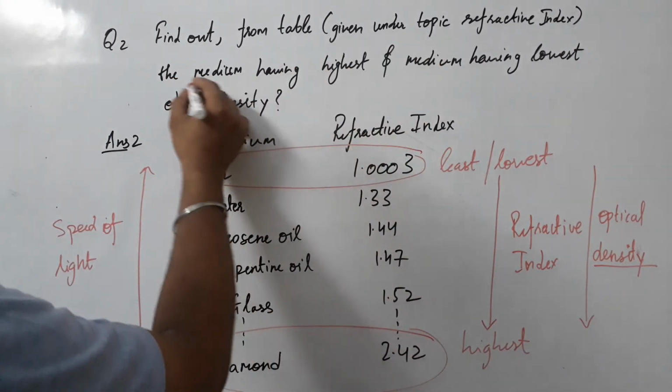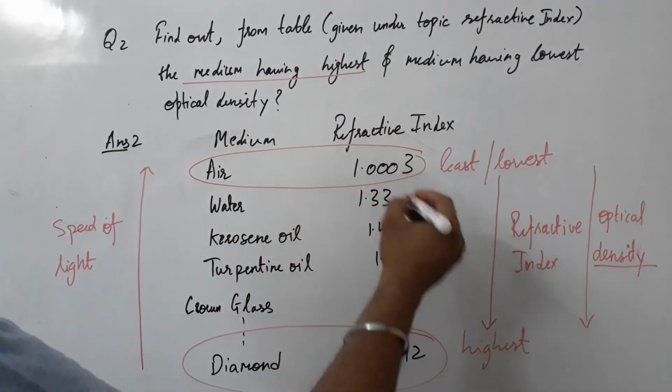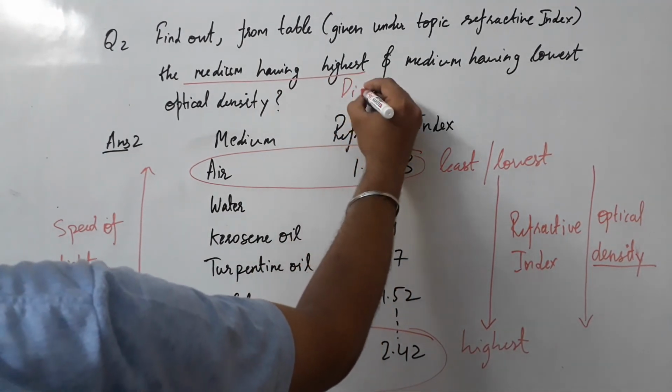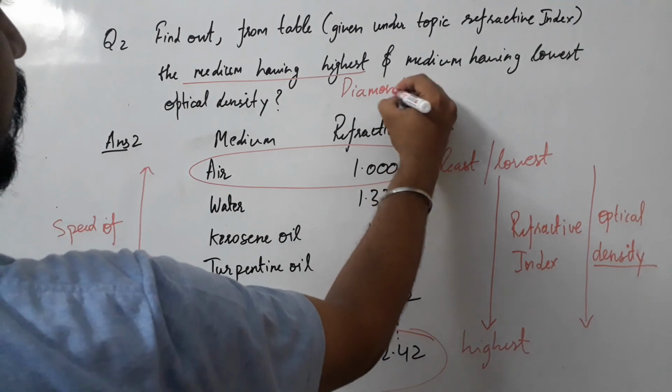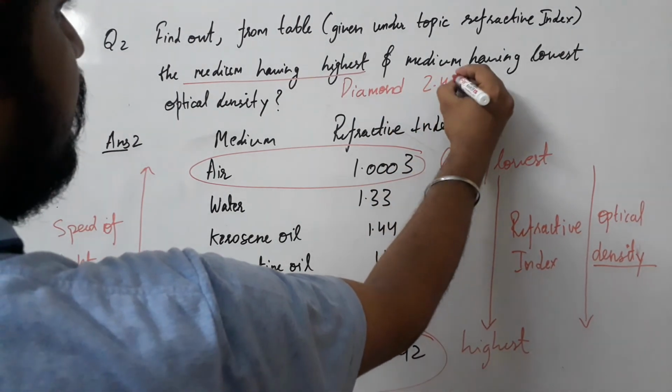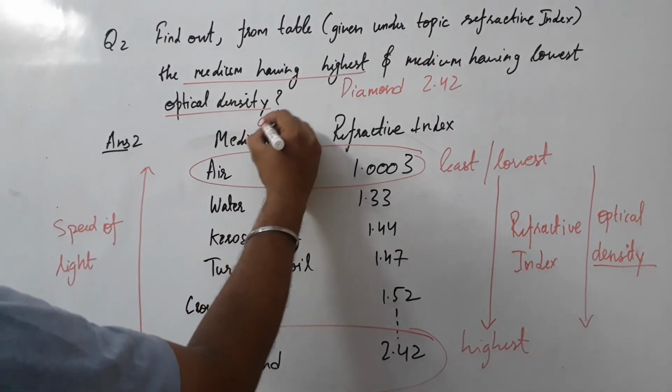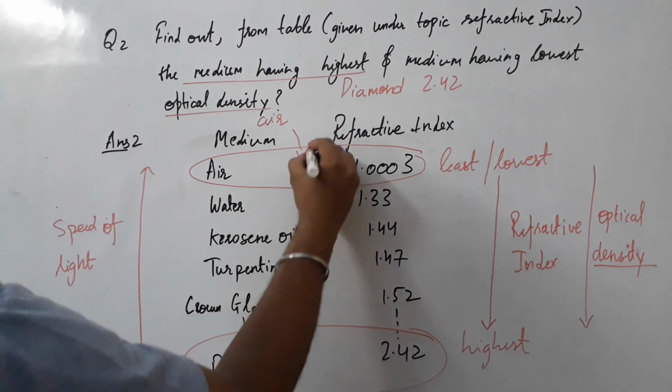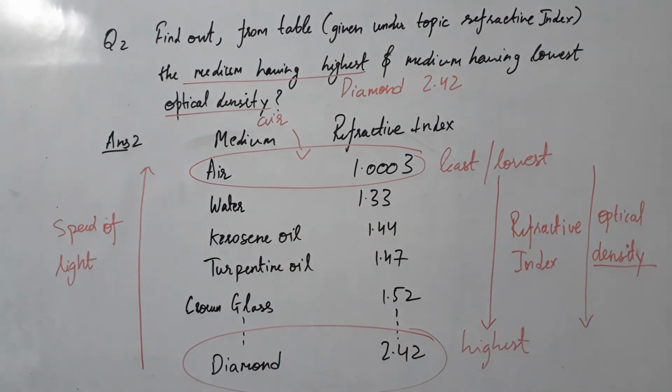Now the question was medium having highest optical density, we will say it as diamond, having refractive index 2.42, and lowest optical density is air, having refractive index 1.0003. Hope you must have understood this question.